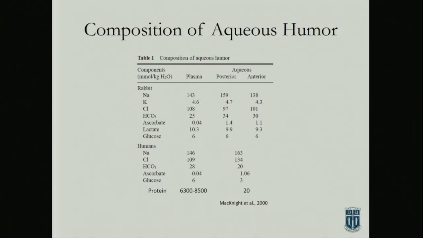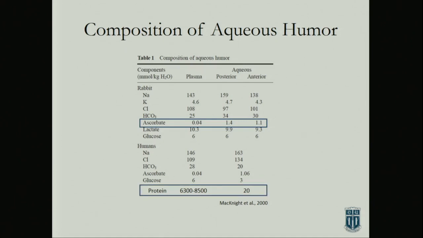So aqueous humor is pretty much isotonic with serum in the blood, and the plasma in the blood. The exception is that it concentrates, I think it's about 300-fold, ascorbate, vitamin C, which is a reducing agent that you can imagine in the aqueous humor where you have a lot of UV light coming into the eye, that you want to have something as an antioxidant. The other thing that you don't have is protein. So a lot of the protein is not allowed to come in, and you can imagine that also with light coming into the eye, you don't want to have protein in the way of that light.